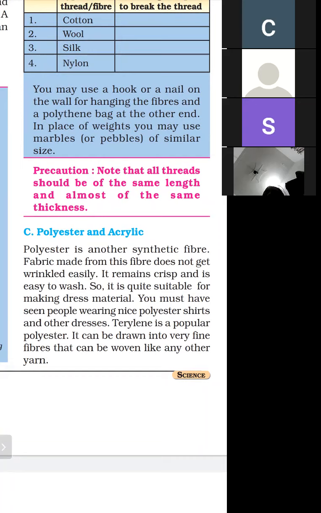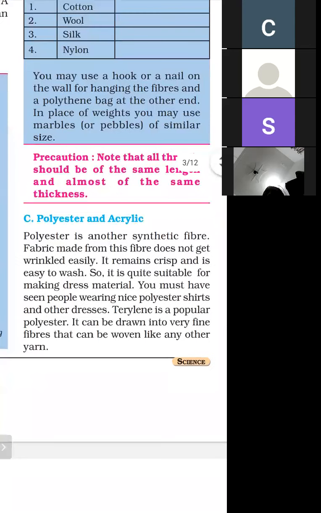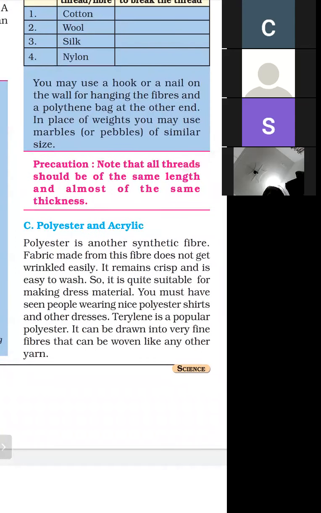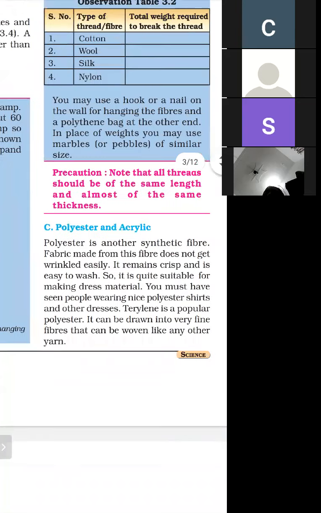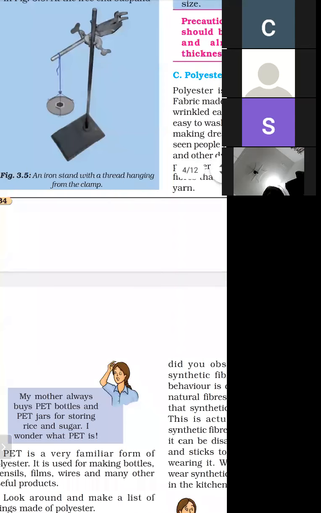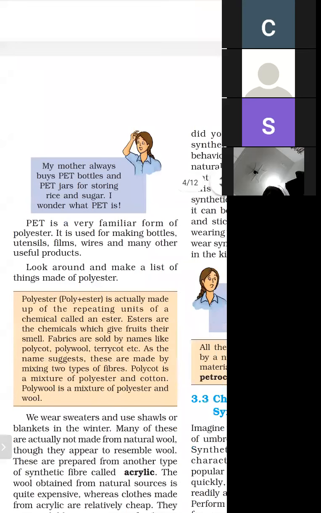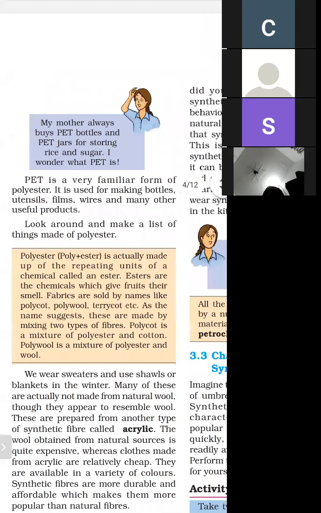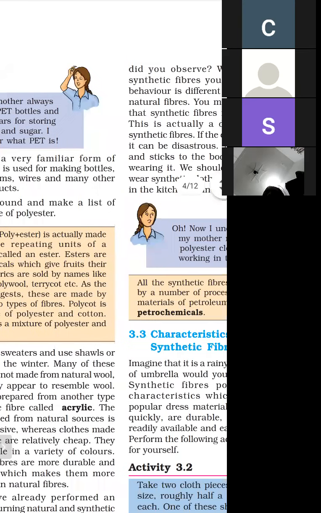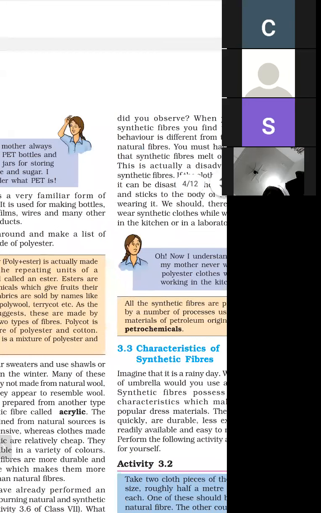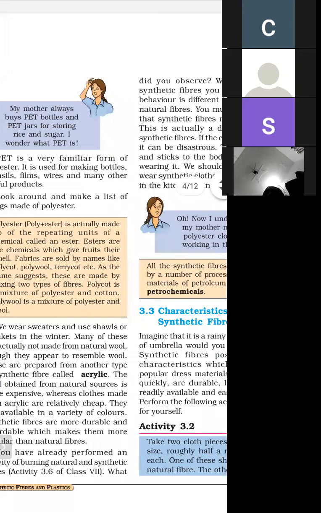We wear shirts and dresses made of polyester material, and it is easy to wash, very easily available, and does not wrinkle easily. And what do you mean by PET, what do you mean by acrylic, and what are the characteristics of synthetic fiber? We will study this topic and plastic in the next lecture.